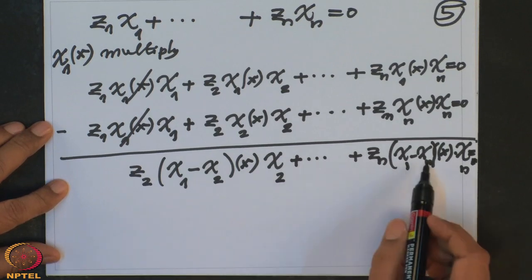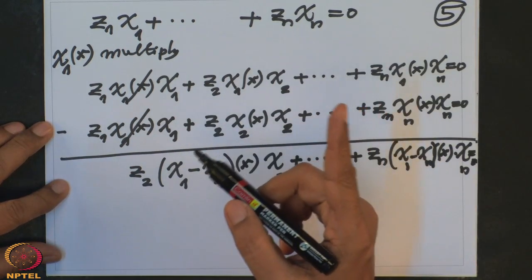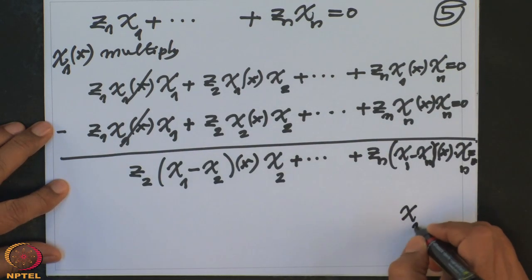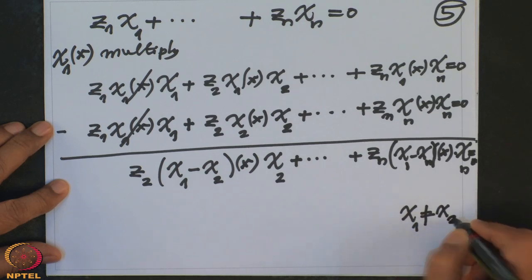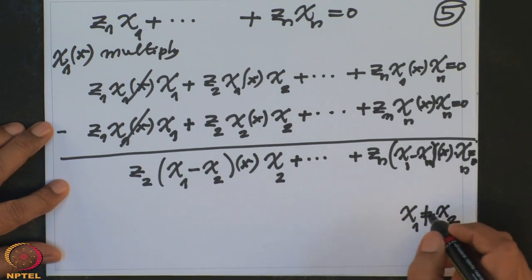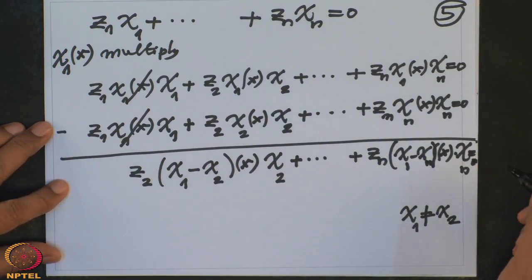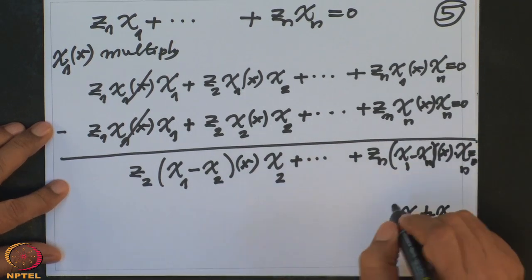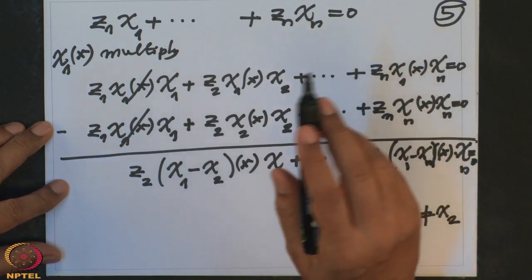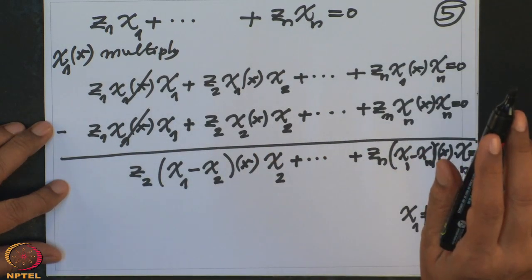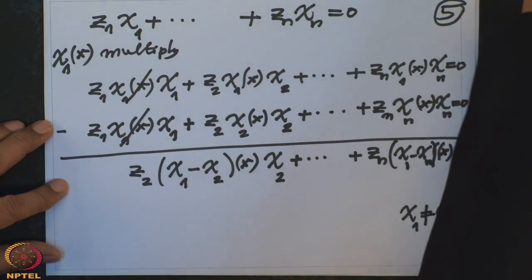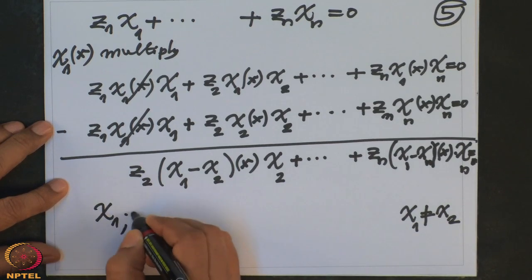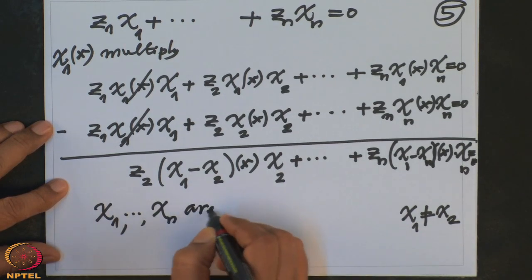But now, if the original relation has at least 2 elements, then chi1 is not equal to chi2 in particular. Because if they were equal, then I could simply add them, club it with z1, and minimize the relation. So we are assuming that all these chi1 to chi-n are distinct characters. So I should have mentioned it in the beginning: z1 to zn are non-zero, and chi1 to chi-n are distinct.